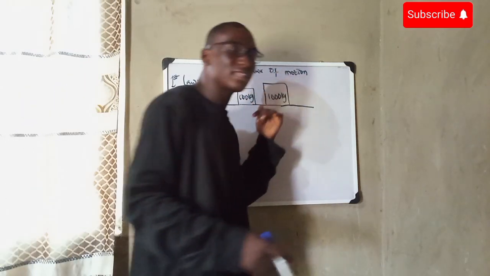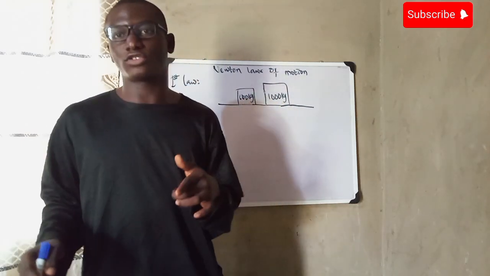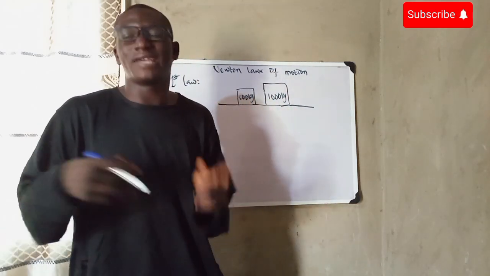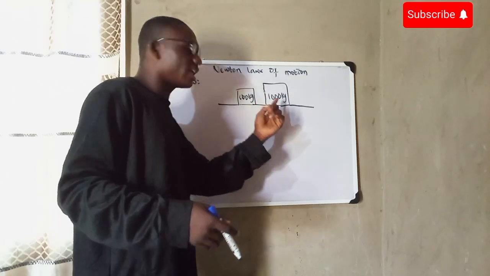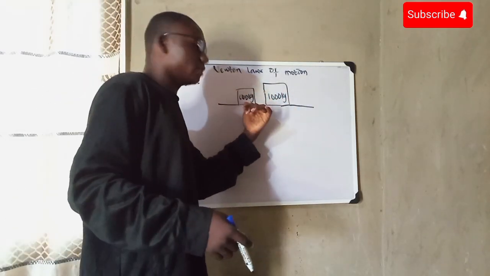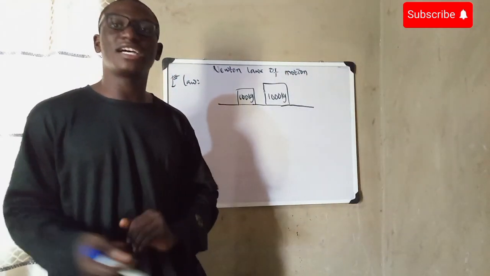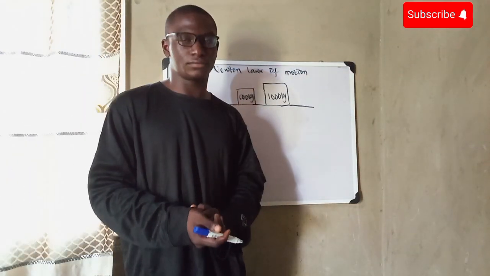But for this body of 1000 kilograms to be displaced, for an external force to act on it, it's going to be harder. So we can say this 1000 kg block has more inertia than this 100 kg block. So the higher the mass, the higher the what? Inertia. So that is Newton's first law of motion.